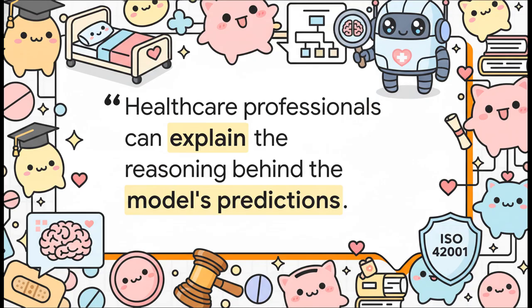This right here is super interesting. The framework is incredibly strict about transparency, especially in high-stakes fields. It explicitly states that if a healthcare system uses a machine learning model to predict patient outcomes, the healthcare professionals must be able to explain the exact reasoning behind those predictions. In medicine, finance, or criminal justice, explainability is a non-negotiable mandate. If your model is just too complicated to explain, well, under ISO 42001, it might just be deemed non-compliance.